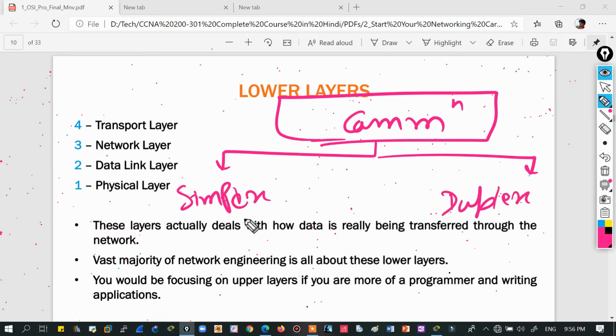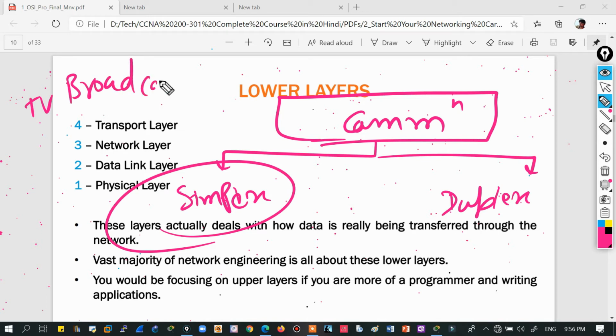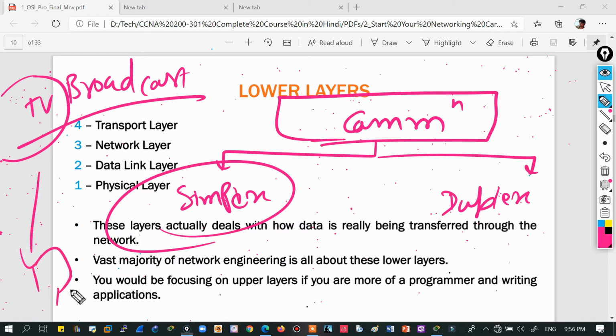What is simplex? It means only one side is sending at a time, either the client or the server. Take the example of TV broadcast. These days IPL is going on, and when the IPL match is being broadcast from one side only, we are just receiving. So this is a kind of simplex.